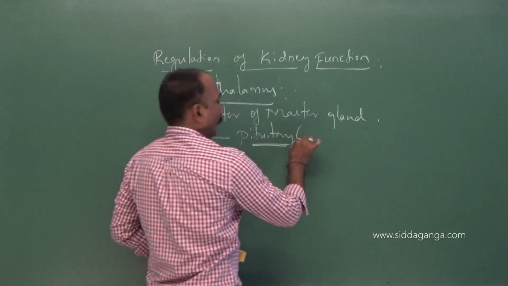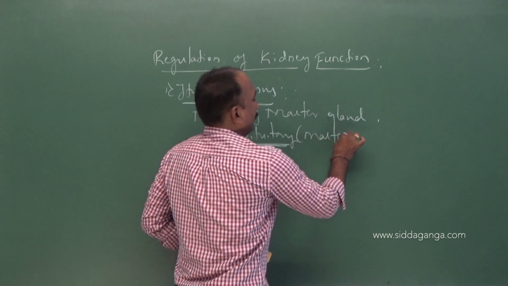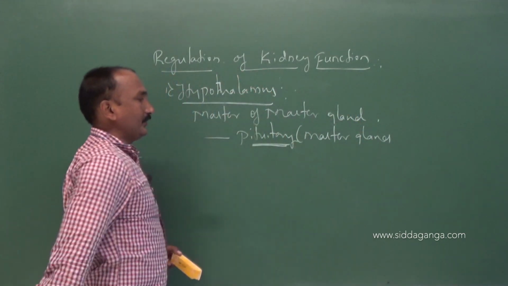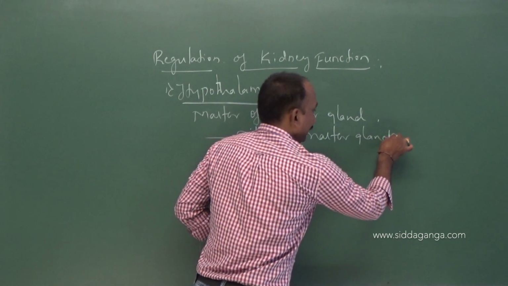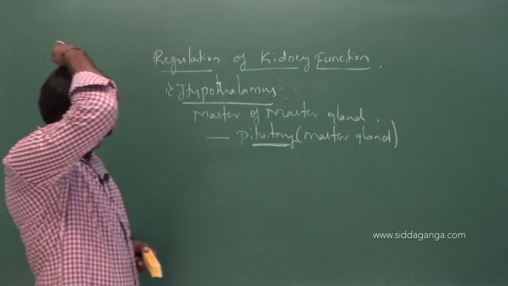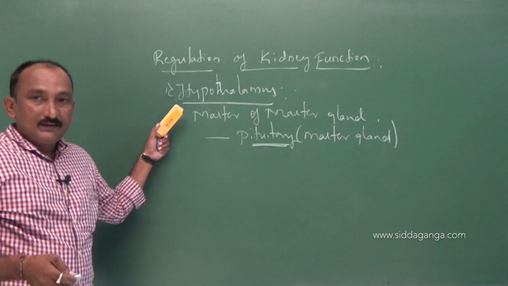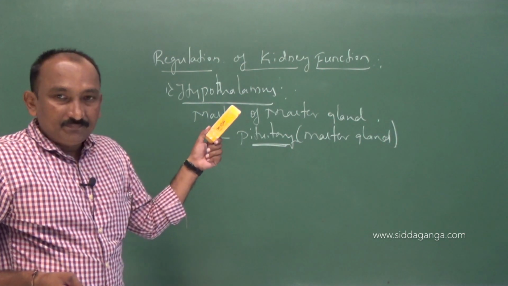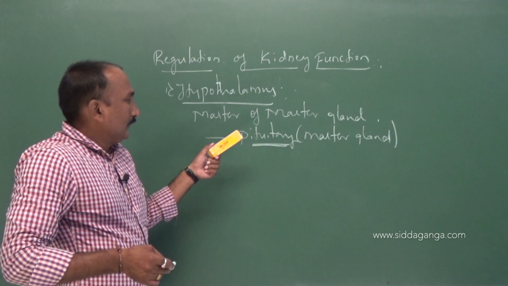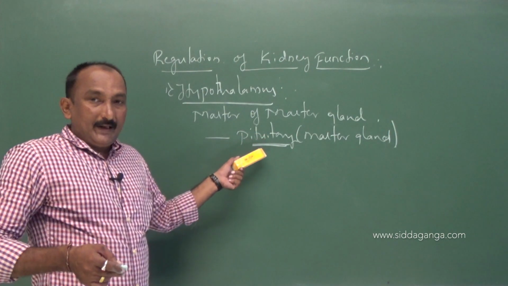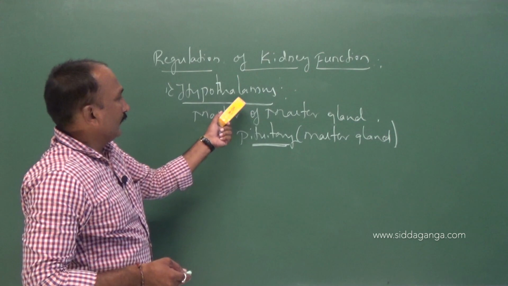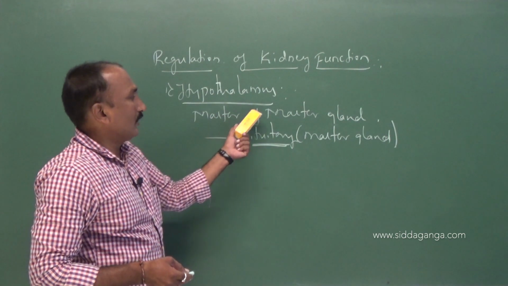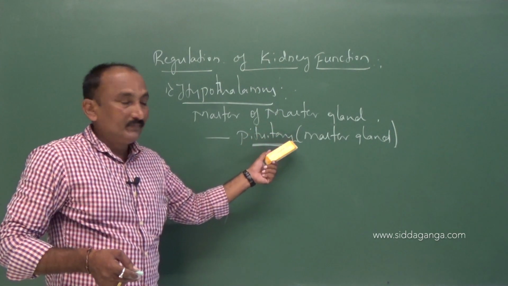Since the pituitary is the master gland, it is controlled by the hypothalamus. The hypothalamus is found within the brain, above the midbrain, above the pituitary, and controls the pituitary. So it is called the master of master glands.